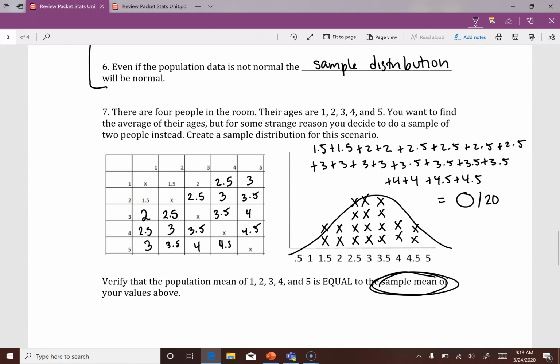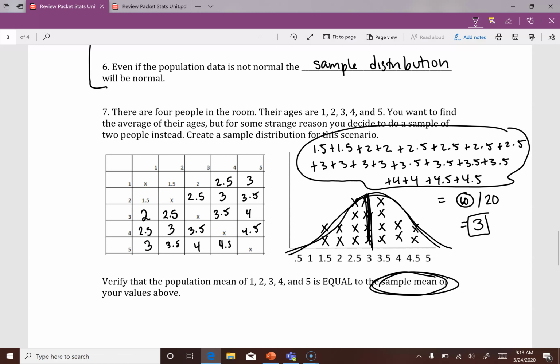Let me just do this real quick. I get 60 here. So 60 is what I get when I add up all of these values. So 60 divided by 20 is 3. Now let's check our answer. Does that make sense? Yeah, it sure does. It kind of looks like it's straight in the middle there, although my curve's not super great. All right, so our sample mean is 3. And so that's interesting. That's the mean of my sample distribution.